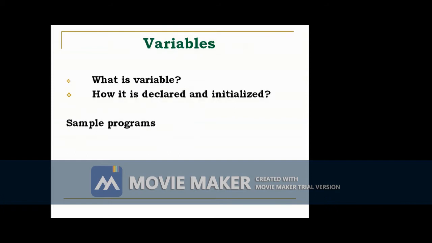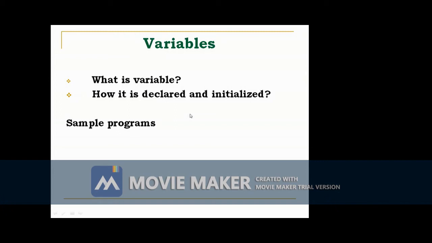Then what is a variable? How is it declared and initialized? The variable is the basic unit of storage in a Java program. It is defined by the combination of an identifier, a type, and an optional initializer. All variables have a scope which defines their visibility and lifetime.